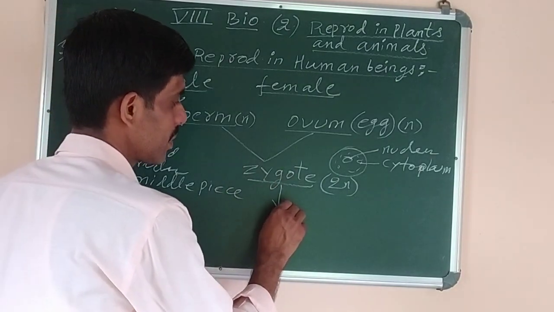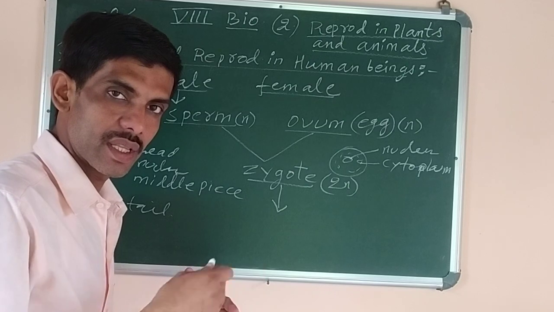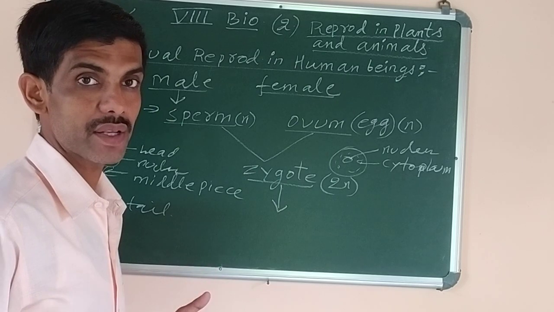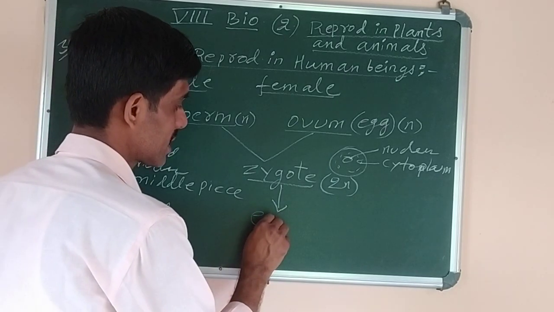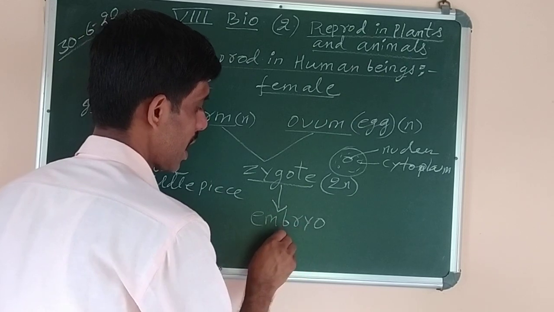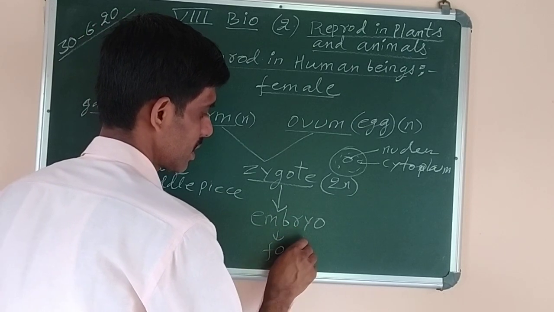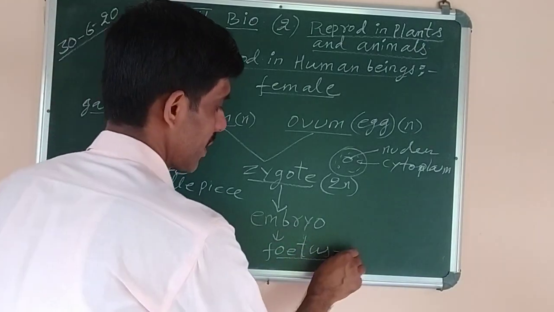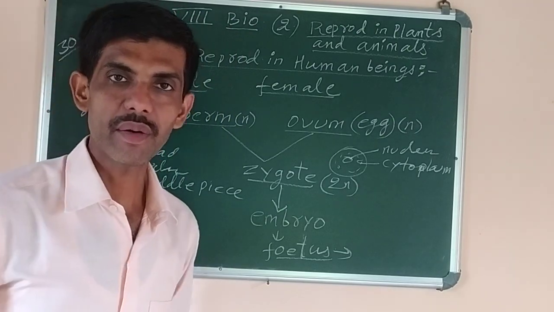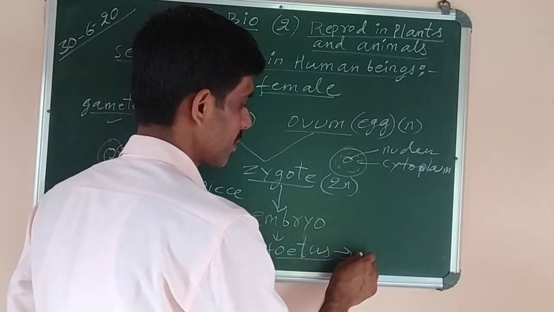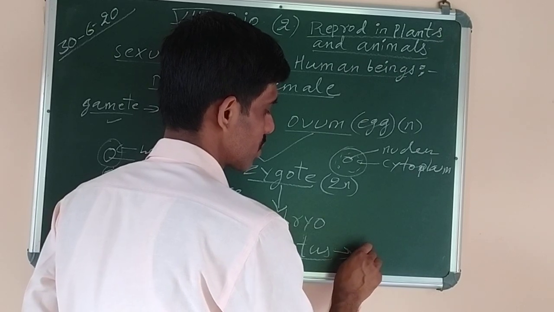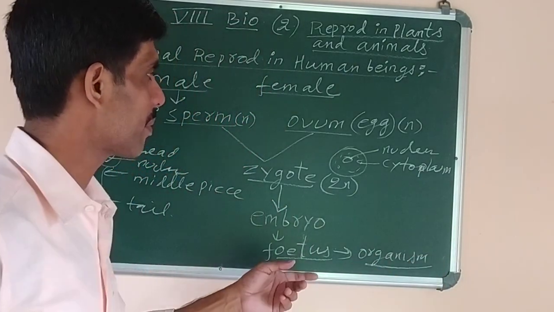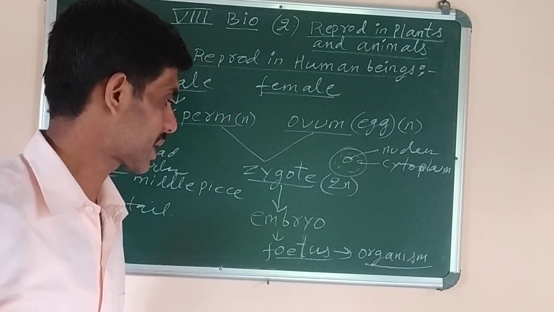Now this zygote cell will keep on dividing, and it will result in the formation of a mass of cells, which is known as embryo. And the embryo develops into fetus, that is, a small baby is called the fetus. The fetus will grow or develop till 9 months and develop into a complete organism, that is either the male or the female. So we can write here the complete organism is produced. It can be a male or it can be a female.